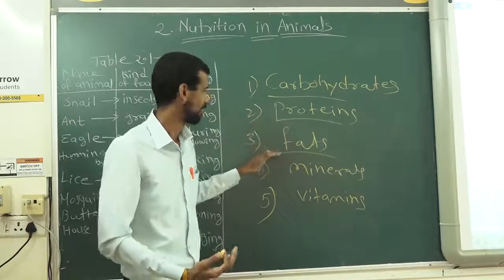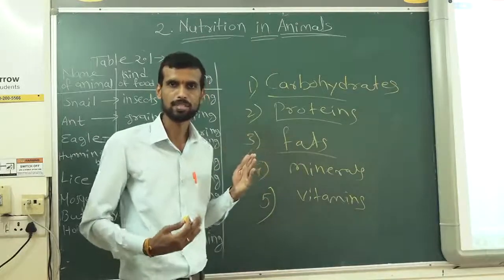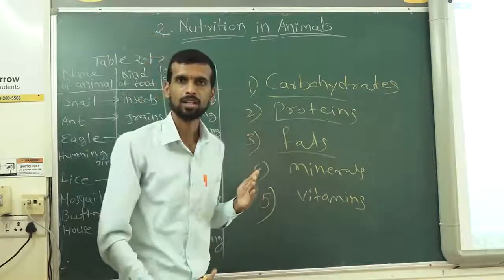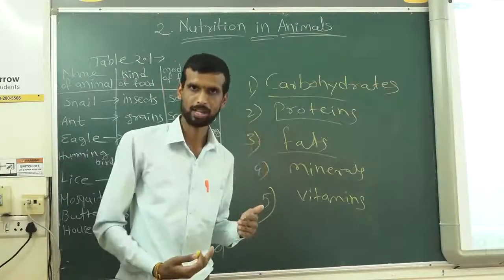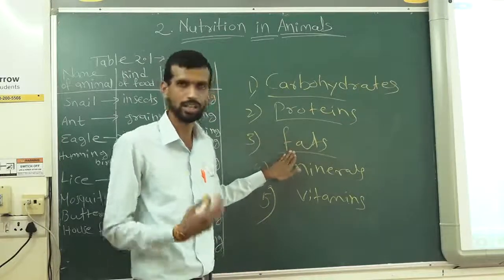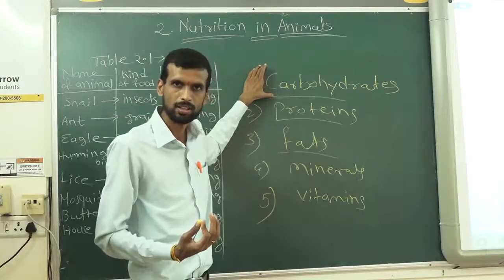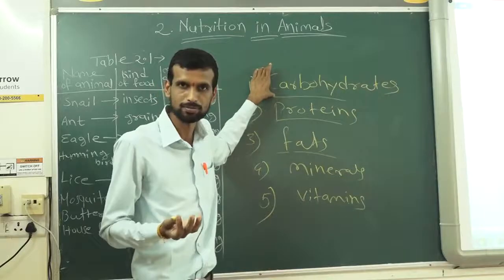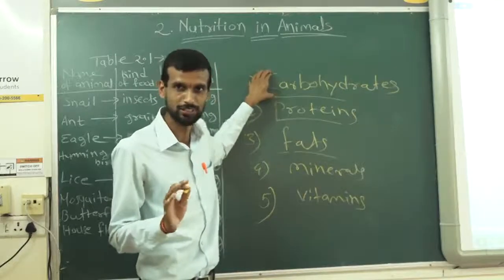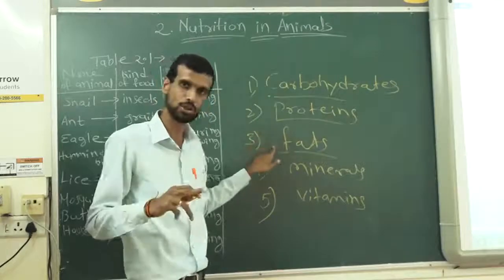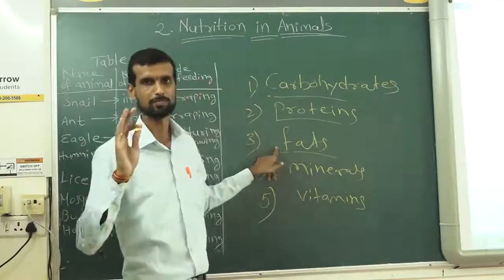It builds our body. Fat is required; it makes a kind of covering below your skin. Fat layer is there, right? Fat is storage of energy when carbohydrate is not there. Like some people do a hunger strike, so they don't take food. Whatever fat is stored in them gives them energy.